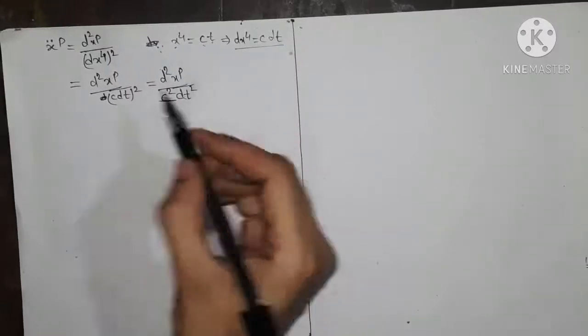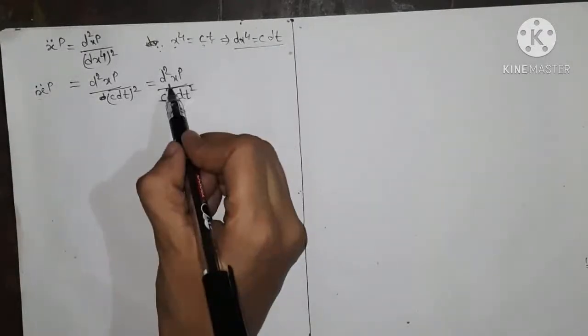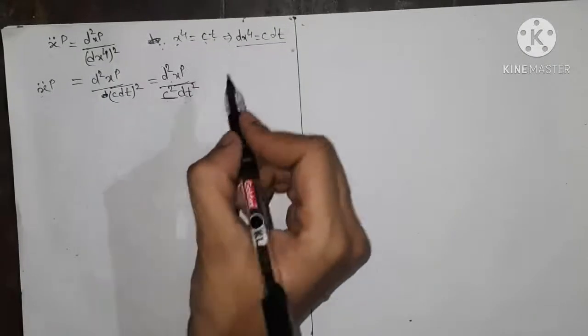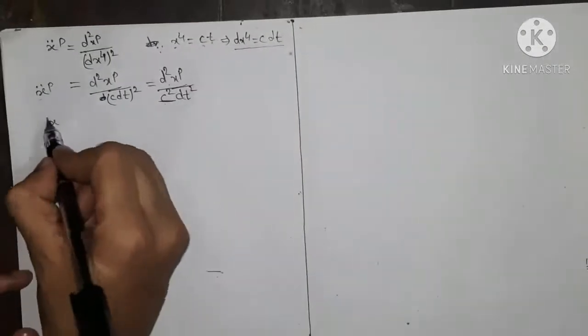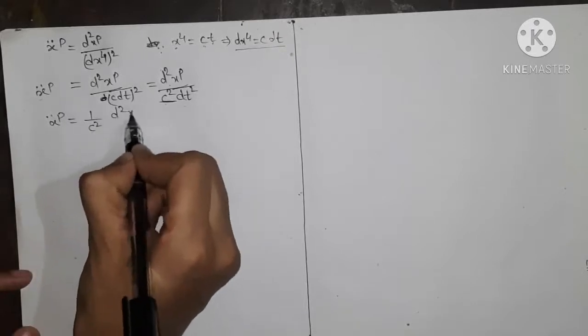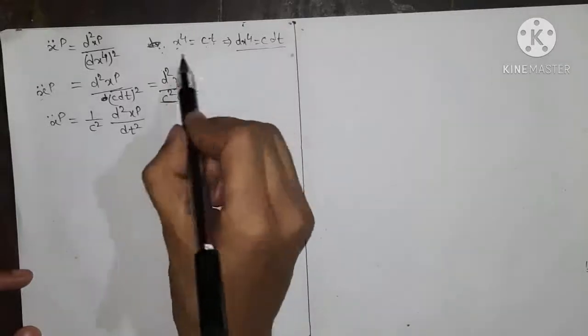So we write x double dot p is equal to 1 upon c square d2 xp upon dt square.